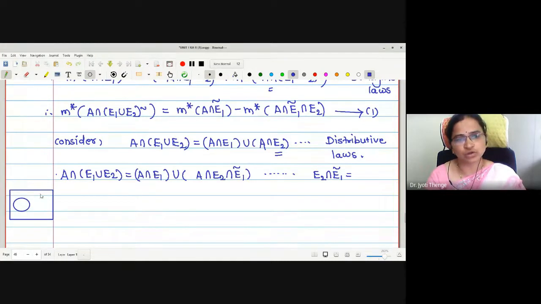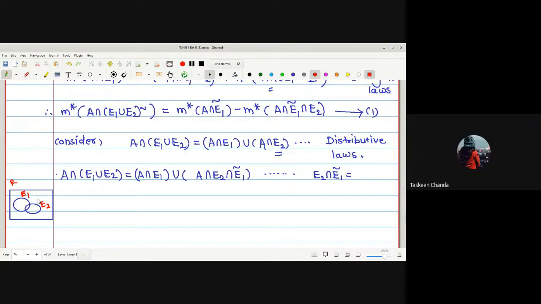Though they are disjoint or though they are not disjoint. Here I will take not disjoint, because for disjoint it is obviously true. Let us check for not disjoint. This is E1. This is E2, say, of R. Now what we were taking? E2 intersection E1 complement. Look at this and tell me the value. E2 intersection E1 complement is E2 itself, no? Yes, ma'am.